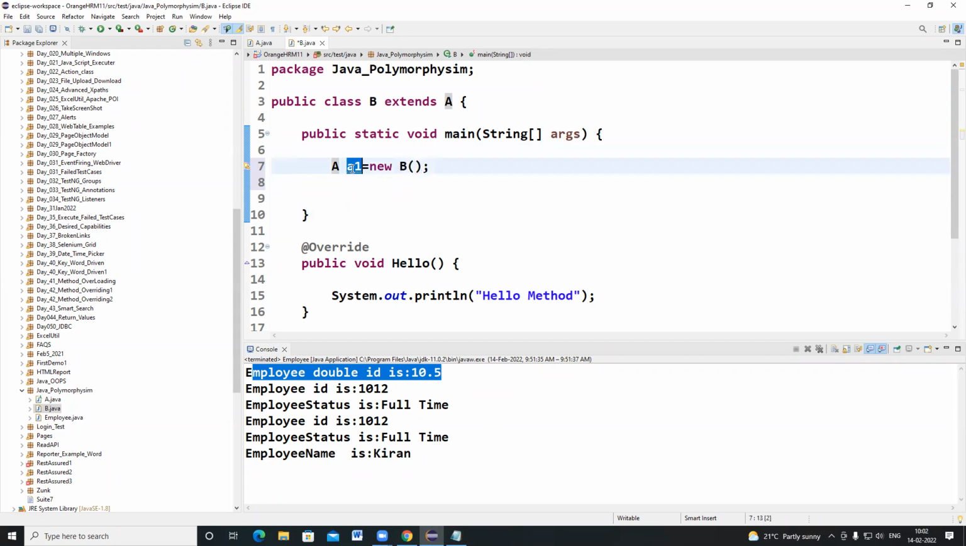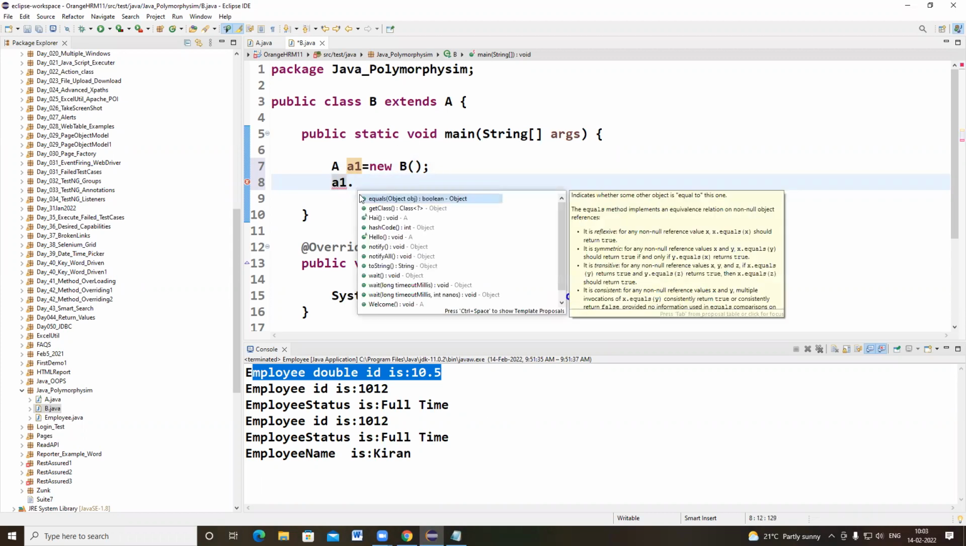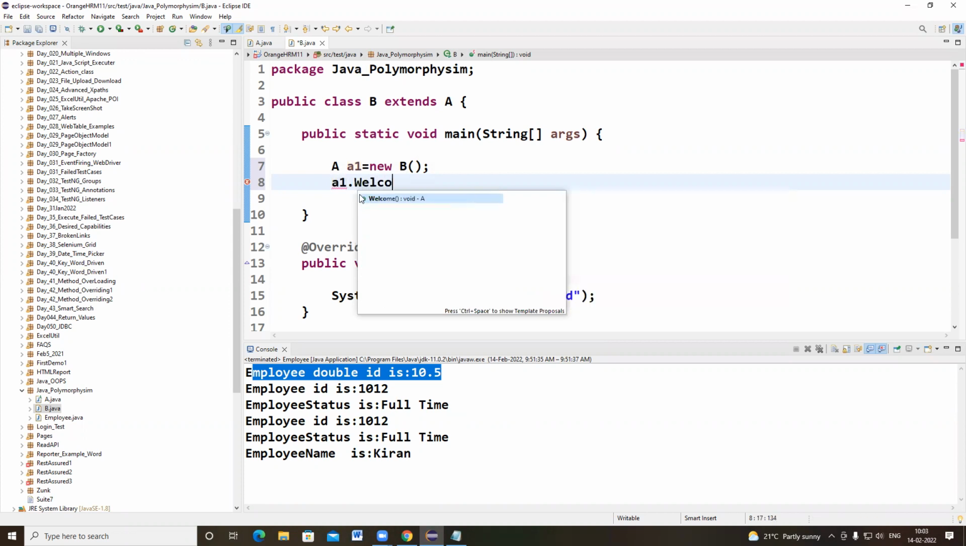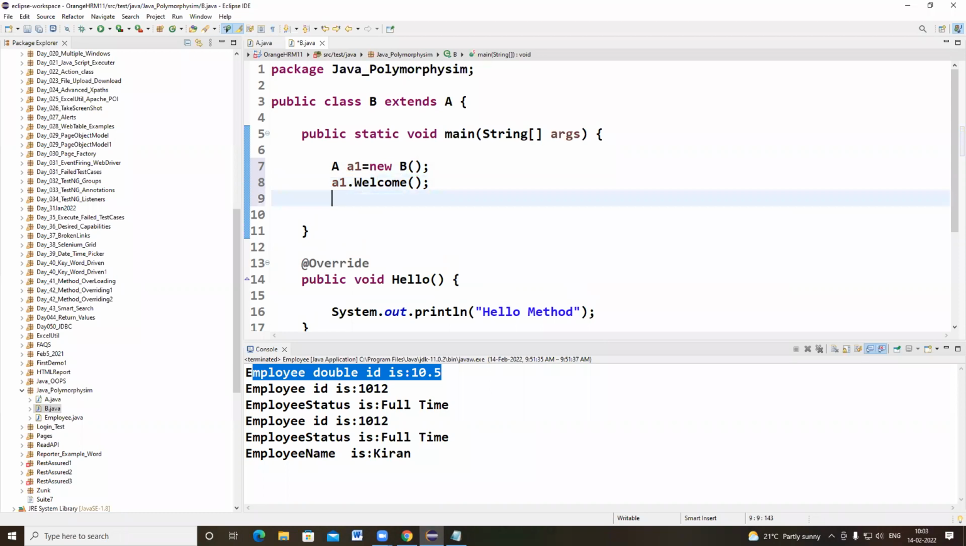This we can call a reference variable or reference object. Terminology-wise, we call it a reference variable. That means the a1 reference variable can access the methods of B. So I can write a1 dot welcome method. Because it is a reference variable, only through a reference variable can you call the methods.